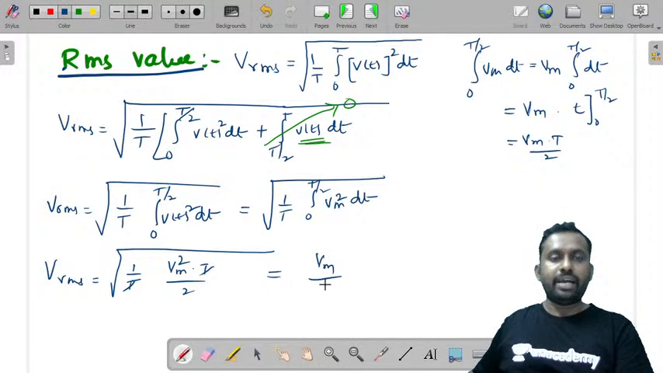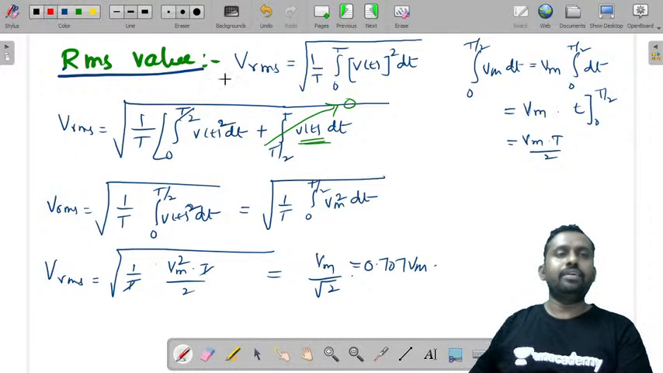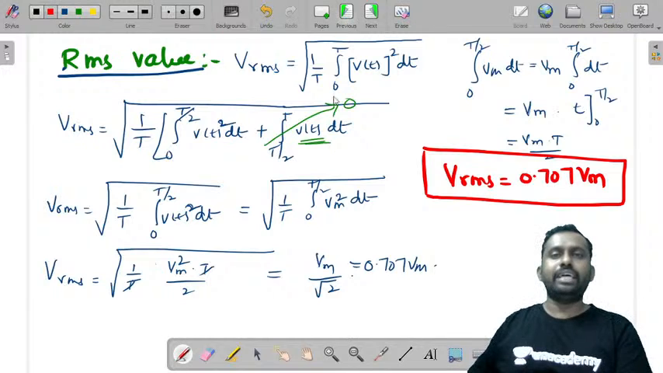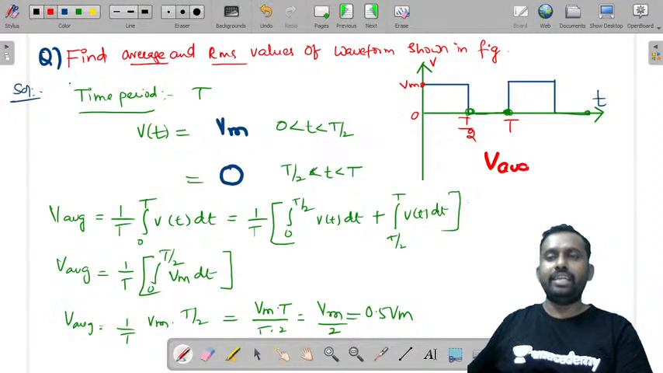So it is Vm by root 2 again, or 0.707 Vm. You need to observe this square. Although I had forgotten it, you need to write this square. Vm square, root over Vm square is Vm by root 2. So this is the RMS value. So Vrms is equal to 0.707 Vm. What is the average value? What we got as V average is 0.5 Vm.